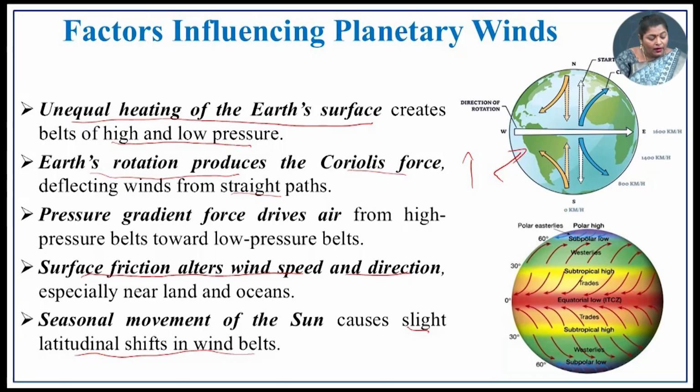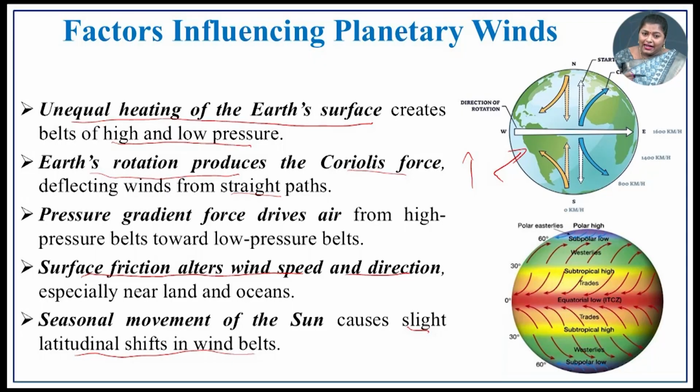as the ocean bodies. The seasonal movement of the sun causes a slight latitudinal shift in the wind belts. So, in the previous lecture we have discussed the shifting of the latitudes, shifting of the atmospheric pressure. So, there is a slight shift. That shift is also one of the major factors which influences the planetary winds.